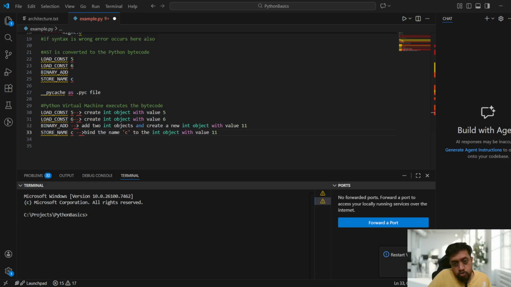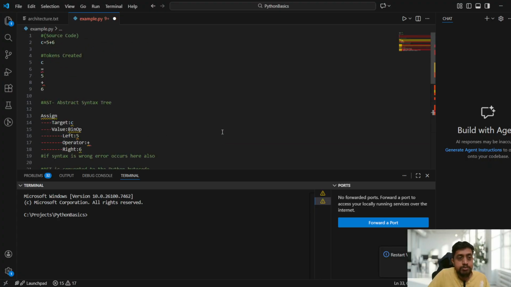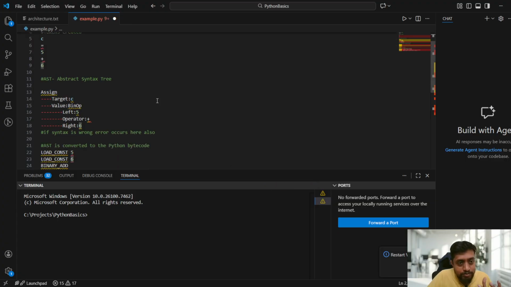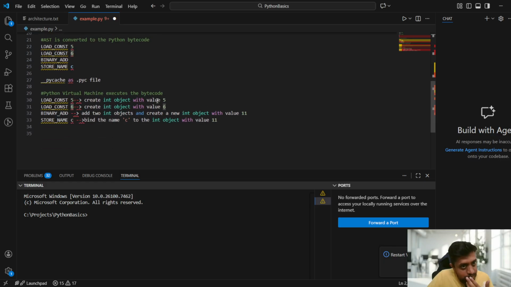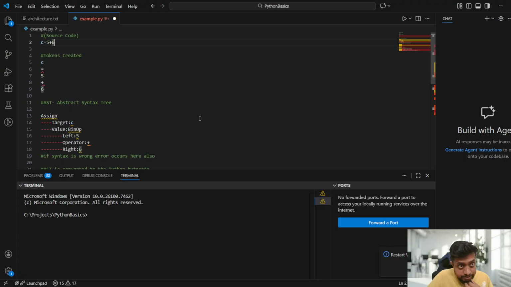Okay, so now your code will be executed. See, this much is happening internally, guys. We will not come to know these things outside, but Python will run it, and with c equal to 5 plus 6, the print of c will always be 11. So internally these kinds of steps happen.